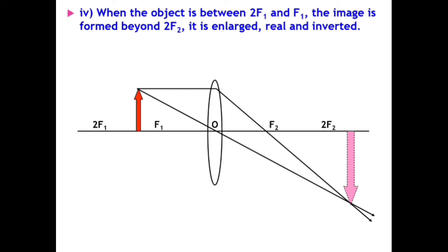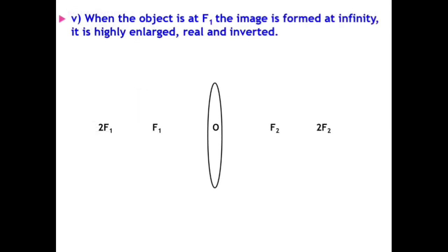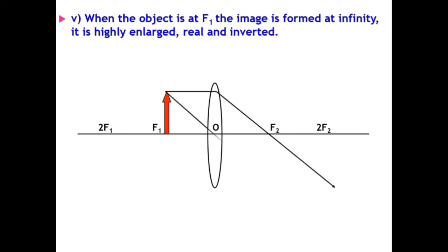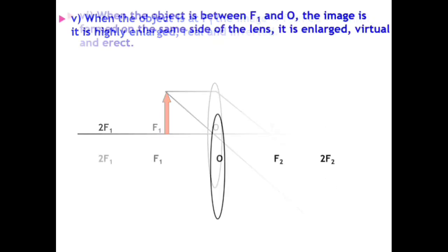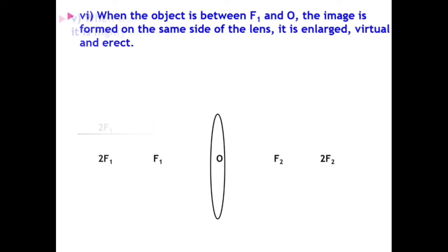Size is enlarged, real, inverted. When the object is at f1, the image is formed at infinity. It is highly enlarged, real, inverted.